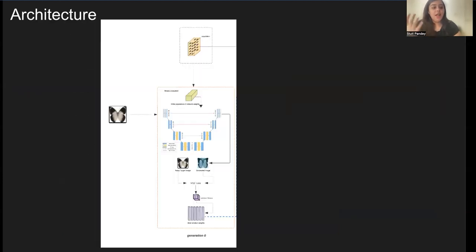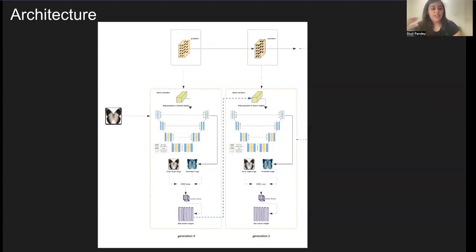Coming to the strategy, the architecture follows the evolutionary algorithm standard procedure. The population is initialized with the initial network weights. The input image is then fed to the diffusion model, and we compute the mean squared error loss between the generated image and the noisy version of the clean image, which is later used to calculate the fitness for every solution parameter. And finally, the best solution weight is retained and is used in the next generation cycle.